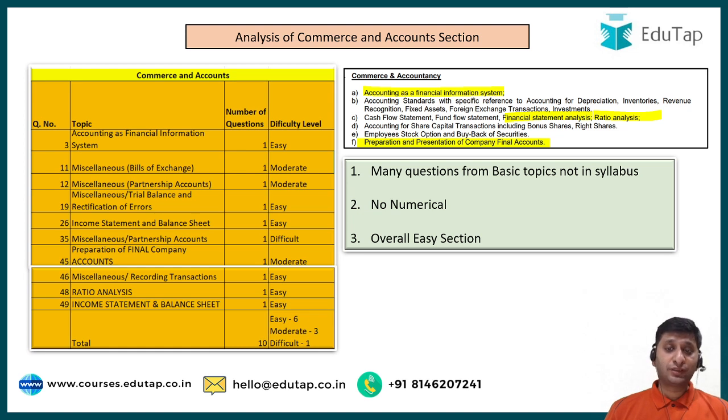Next, commerce and account section. In the commerce and account section, there was a good number of questions, 10. Right. If you see syllabus wise, there was one question from accounting as financial information system, that was about Tally. Then there were two questions from income statement and one question on ratio analysis, and there was one question on preparation and presentation of final company accounts.